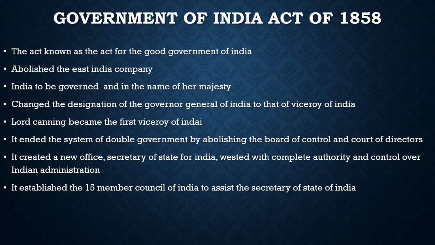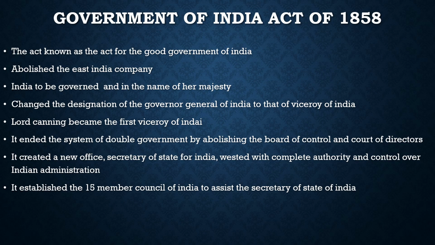The key points from this discussion: first, it abolished the East India Company. Second, the designation of the Governor General of India was changed to the Viceroy of India. Third, Lord Canning became the first Viceroy of India. Fourth, it ended the system of double government by abolishing the Board of Control and Court of Directors. And fifth, it created a new office called the Secretary of State for India. These are a few important points we should know about the Government of India Act of 1858.